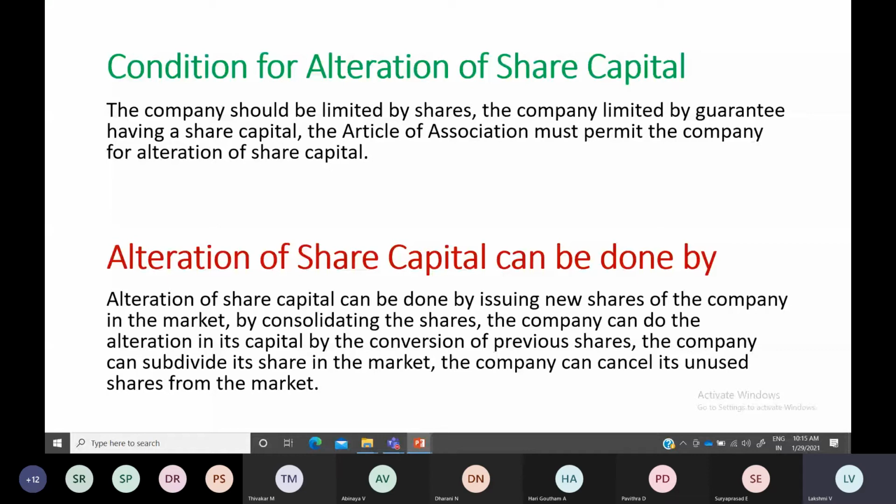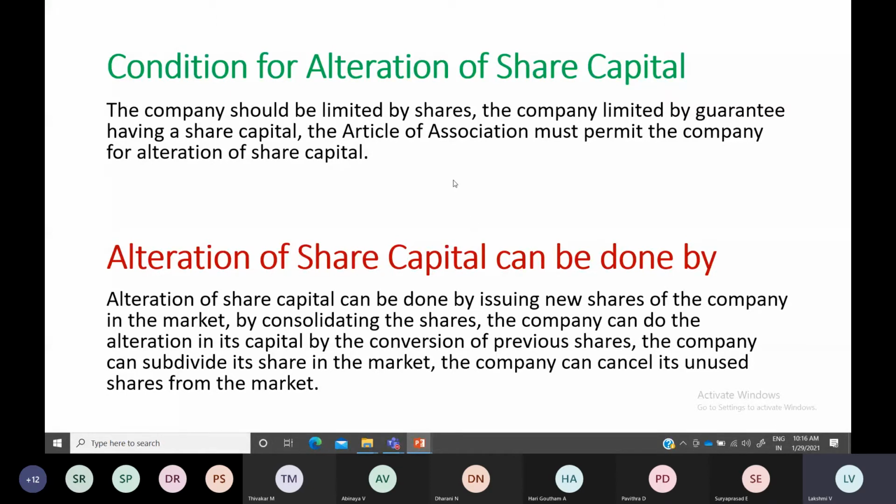Limited by shares means the extent to which I have not yet paid. As I told you earlier, whatever shares you purchase, the entire face value is not paid to the company at one stage. They have a split up: on the application stage 3 rupees or 2 rupees, on the allotment stage 4 rupees or 5 rupees. They collect call money, first call, final call, collecting the amount from the shareholders at different stages.